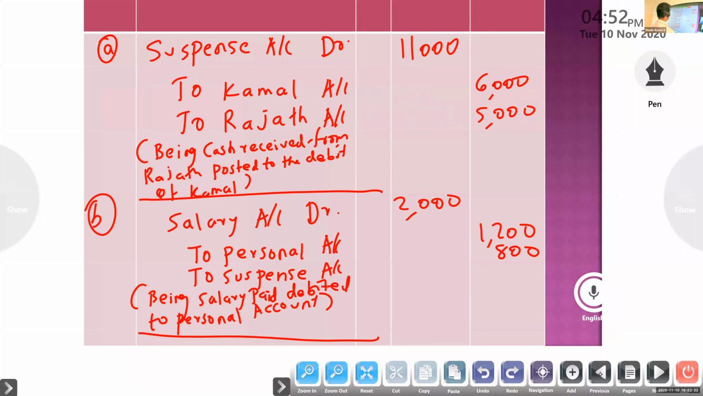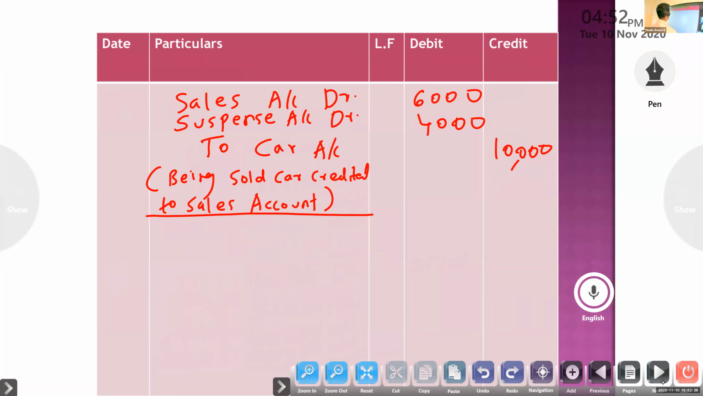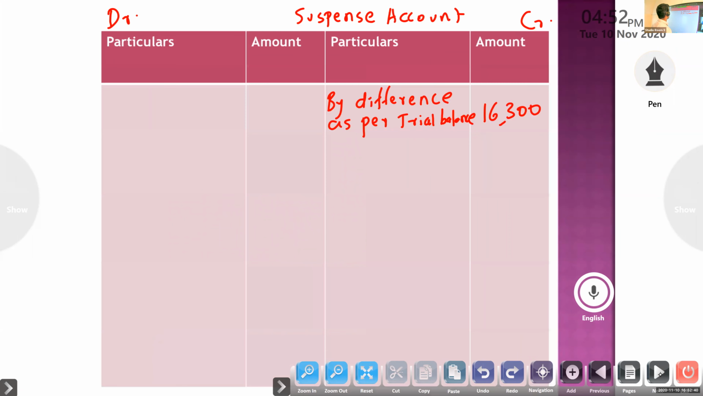the first entry, suspense. So debit is suspense to Kamal, to Rajat. For one debit there are two credits, Rajat. Okay, to Kamal.